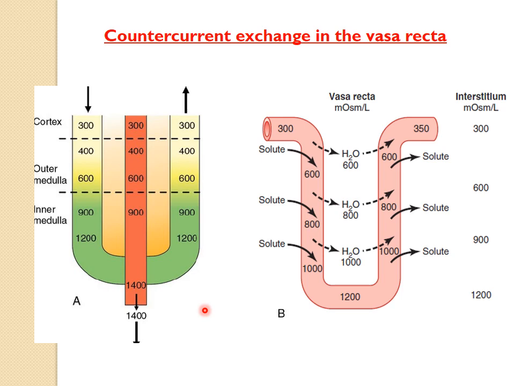So simply I want to tell you that the vasa recta will help to maintain the osmolarity because of its U shape. If it were straight, then this hyperosmolarity would get dissipated immediately.